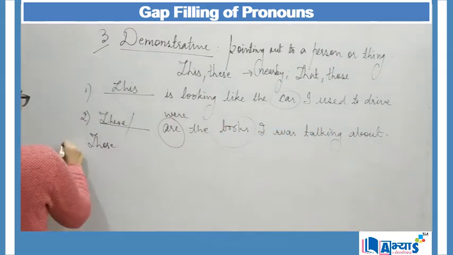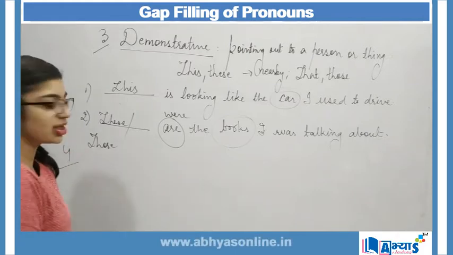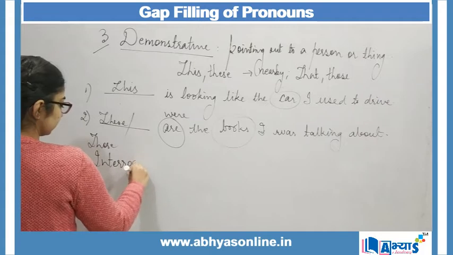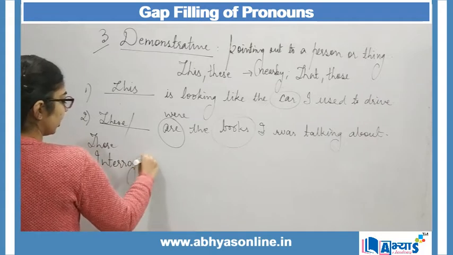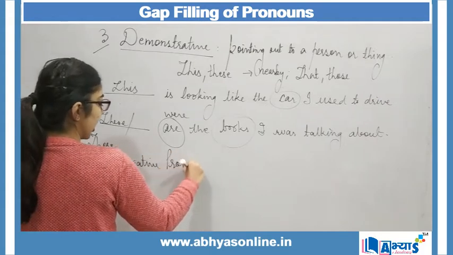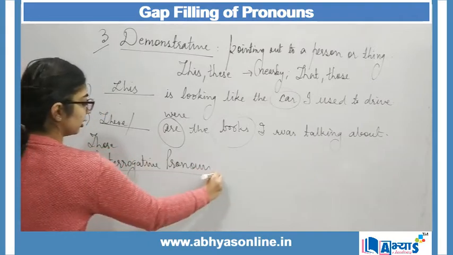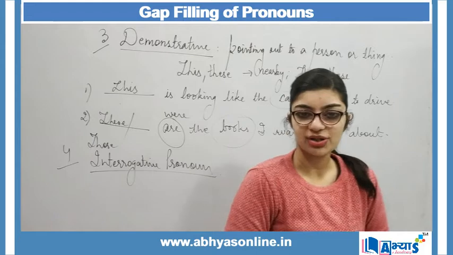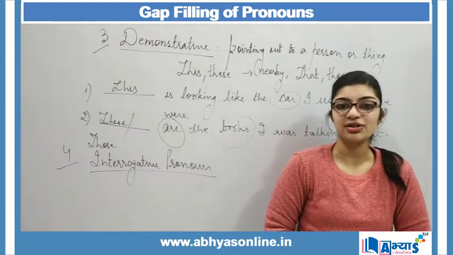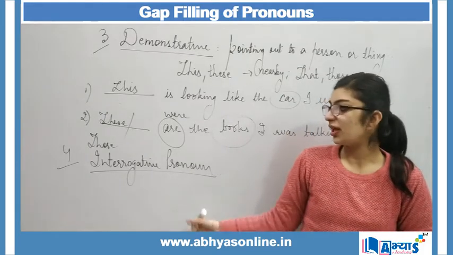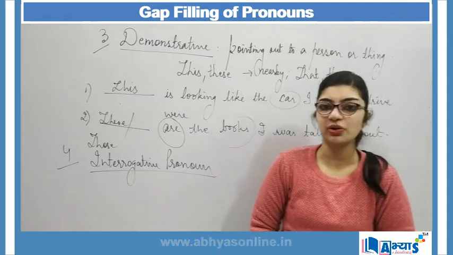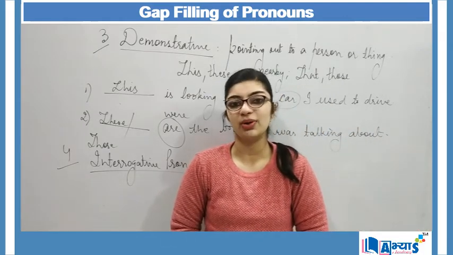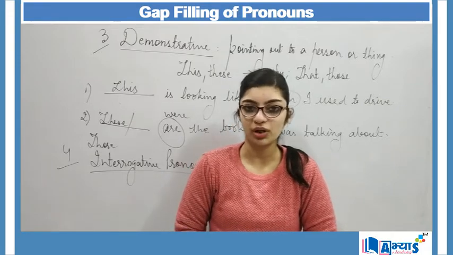Next, let us understand the type of pronoun which is interrogative pronoun. Now, the word interrogative is derived from the word interrogation, and to interrogate is to ask questions. So, interrogative pronoun is again used for asking questions, but here the words that are used for interrogation will be in the form of pronouns.